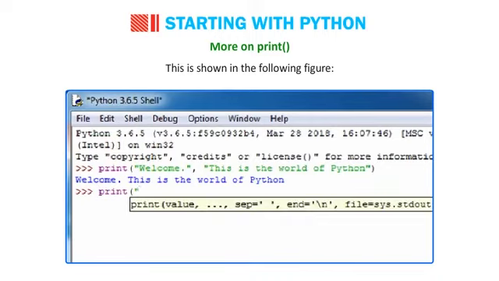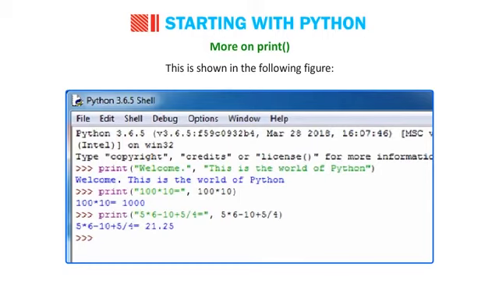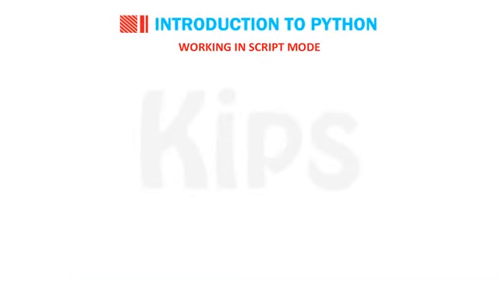print("100 * 10 =", 100 * 10) displays: 100 * 10 is equal to 1000. print("5 * 6 - 10 + 5 / 4 =", 5 * 6 - 10 + 5 / 4) displays: 5 * 6 - 10 + 5 / 4 is equal to 21.25.